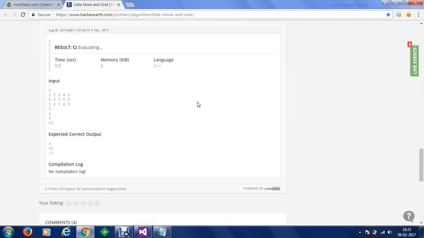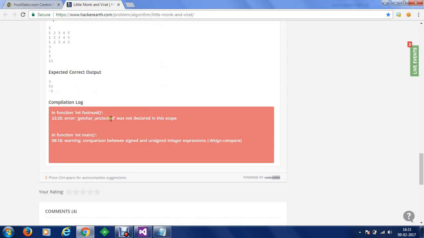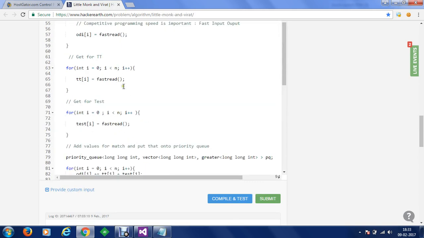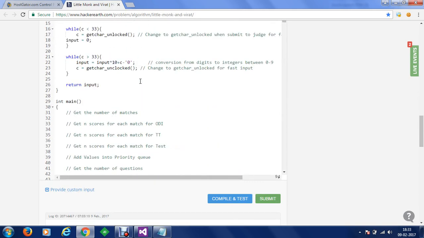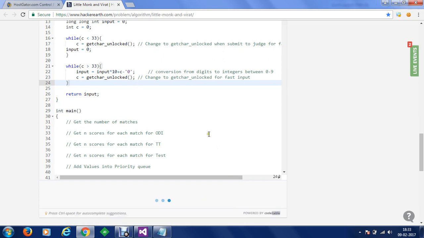So once we are compiling, the test is being evaluated, and by mistake I have written unclocked, though it's unlocked. So let's just go to the unlocked state here. Unlocked actually means that after taking every string into the buffer, it won't be locked. It becomes very expensive if you lock the buffer after reading every character. So using get character unlocked, we are not going to lock every character or every digit into the buffer, so it gives you very fast performance.